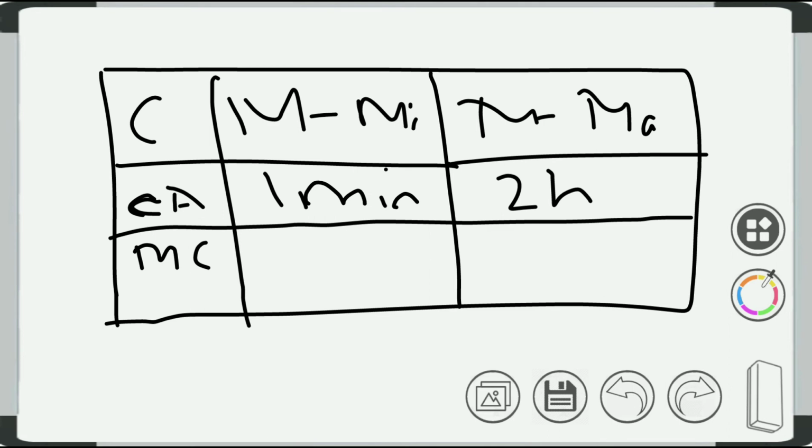In mission critical, the max minor outage is 10 minutes and the max major outage is 8 hours. This is how the categories are made for the systems and outages, by which we can understand whether it lies in continuous availability or mission critical.